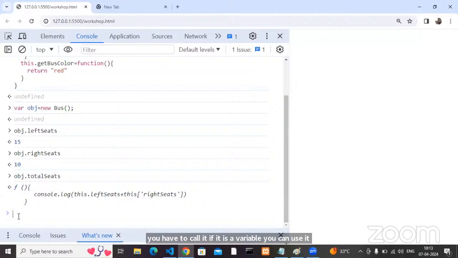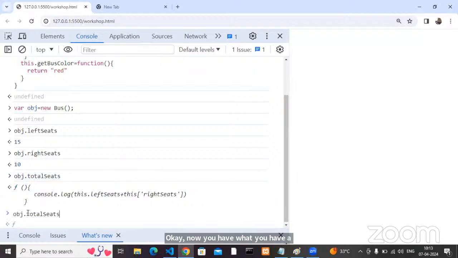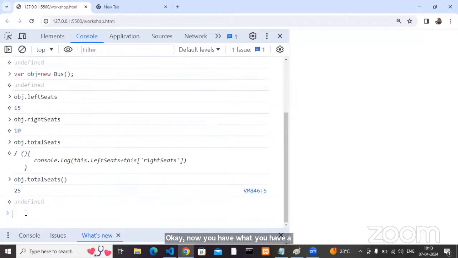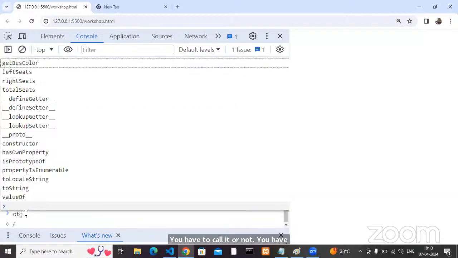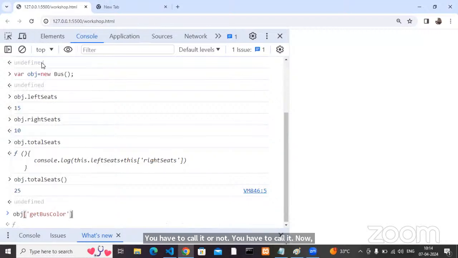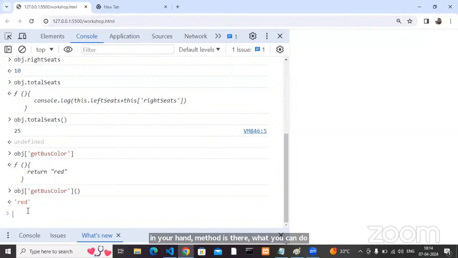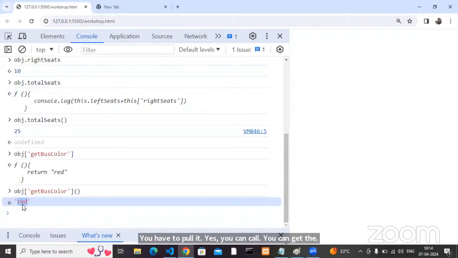Now you have a method. Whenever you have a method, what can you do with that method? You have to call it. Now take obj of totalSeats, getBusColor. What is the type of obj of getBusColor? It is a method. In your hand, a method is there. What can you do? You have to call it. Yes, you can call it and get the answer. Agree with me? All are okay.